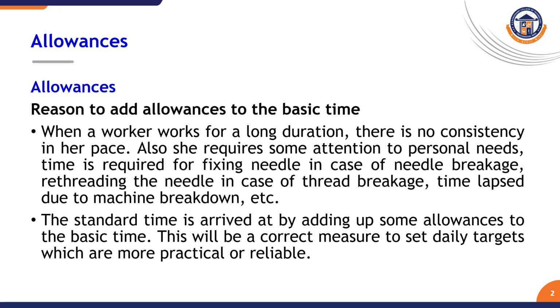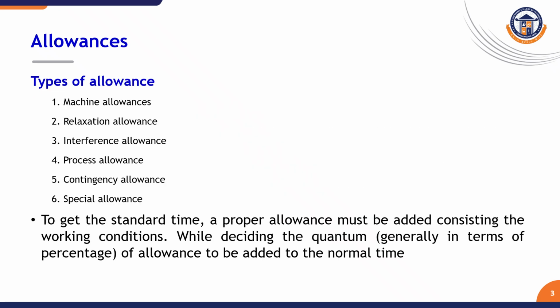The standard time is arrived at by adding some allowances to the basic time. This will be a correct measure to set daily targets which are more practical and reliable. Let us take the types of allowances: machine allowance, relaxation allowance, interference allowance, process allowance, contingency allowance, and special allowance. So these are the different types of allowances.